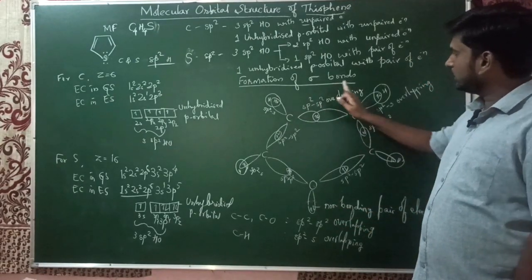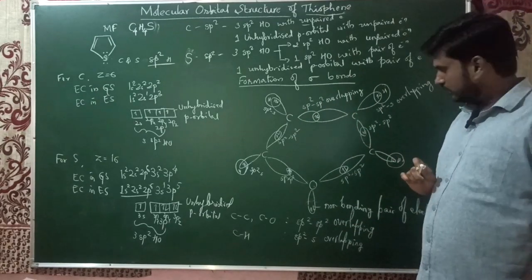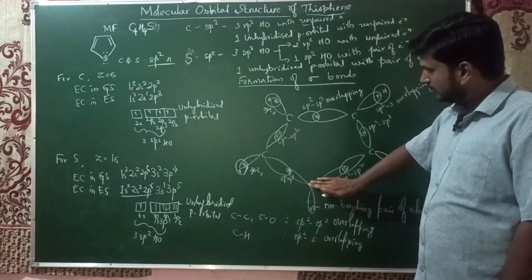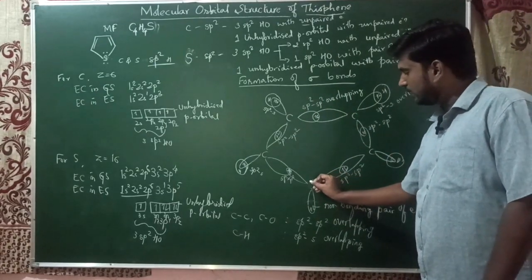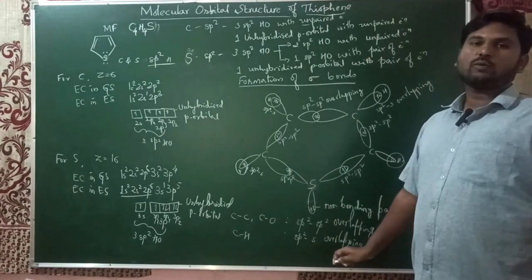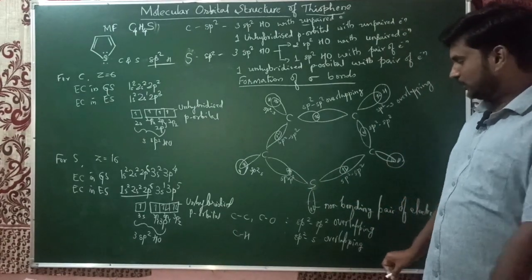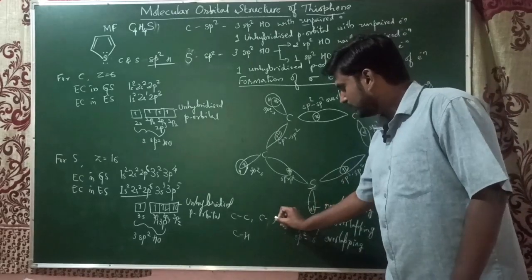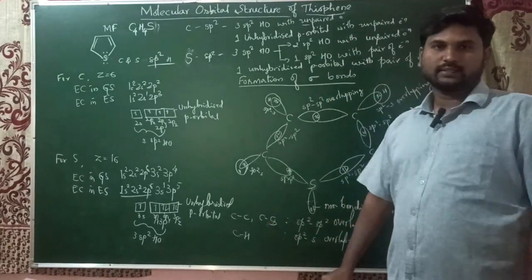So now if you see the formation of sigma bond, if I just replace this oxygen by sulfur, it is over. Here also, just oxygen by sulfur, it is over.